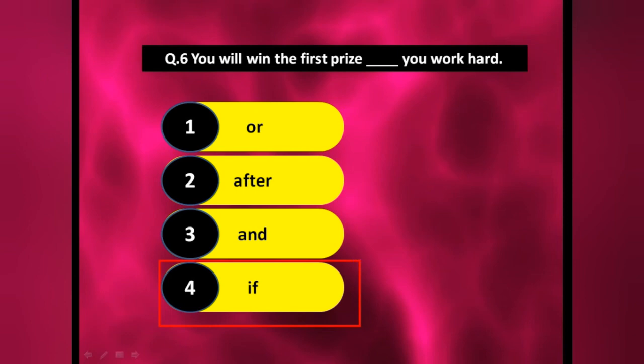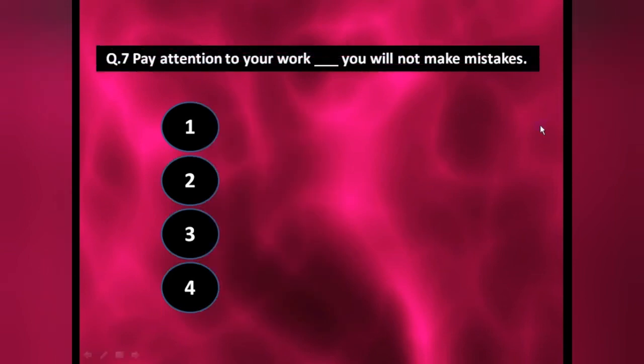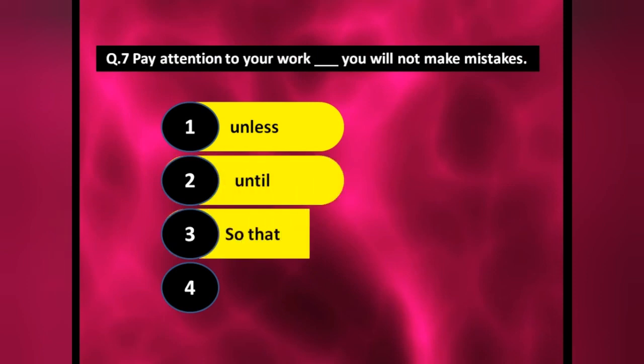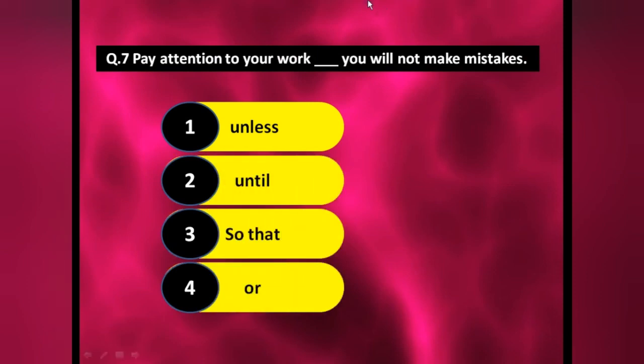Okay. Now the next one, that is: pay attention to your work dash you will not make mistakes. Unless, until, so that, and, or. So students automatically see two options are eliminated, these until and unless. Why? Because not is already given. When not is given, we cannot put not two times. Unless and until, these both are also negative words. Automatically these two options we have to eliminate. Remaining: so that, or. Our choice is not given. Pay attention to your work so that, जिससे कि you will not make mistakes. आप mistakes नहीं करोगे. Okay, so that you will not make mistakes.